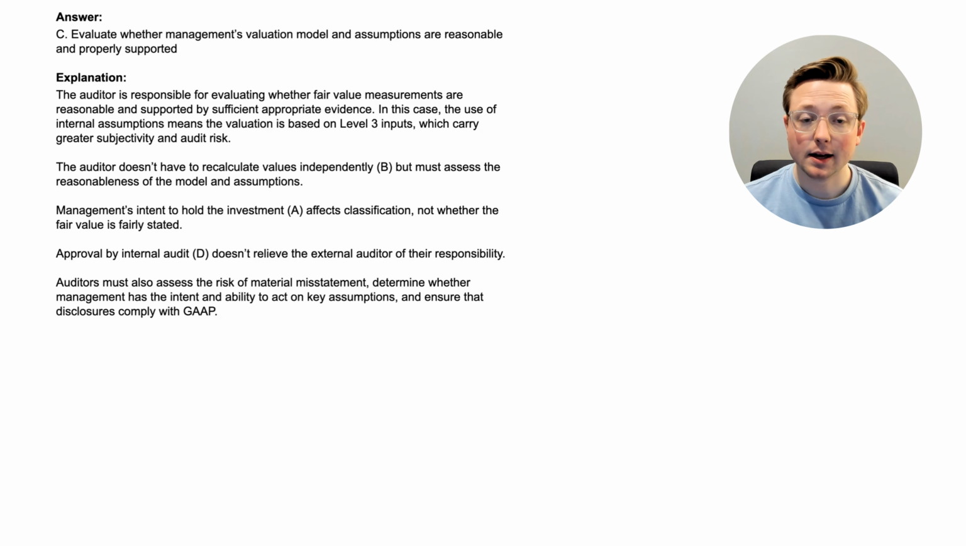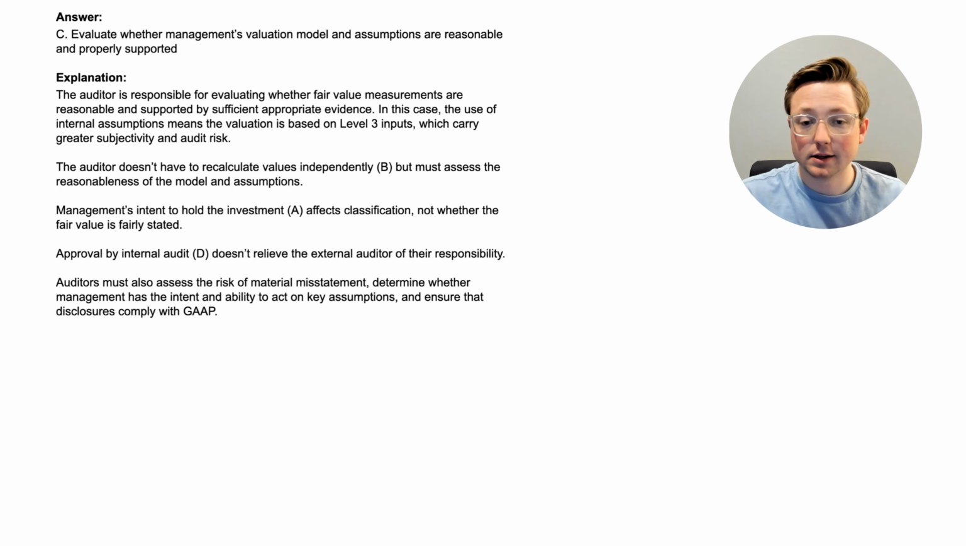The answer is C, evaluate whether management's valuation model and assumptions are reasonable and properly supported. Okay, let's go through the explanation. The auditor is responsible for evaluating whether fair value measurements are reasonable and supported by sufficient appropriate evidence. In this case, the use of internal assumptions means the valuation is based on level 3 inputs, and we have talked about that in a previous video, the different kinds of inputs.